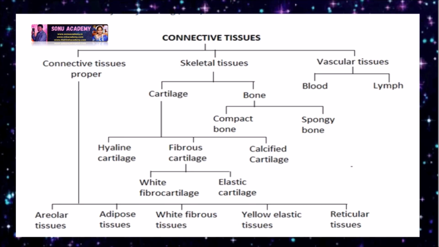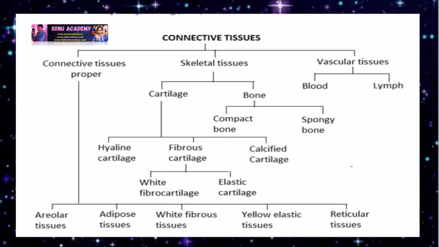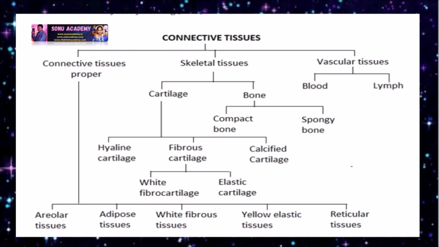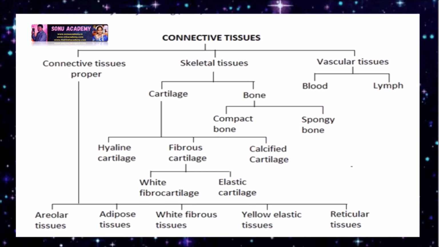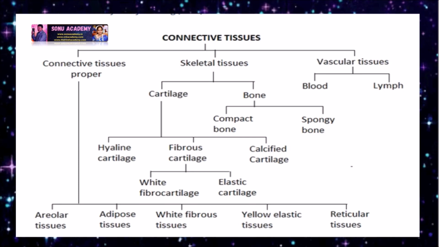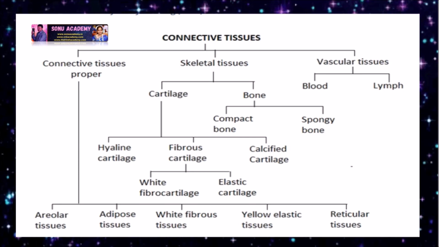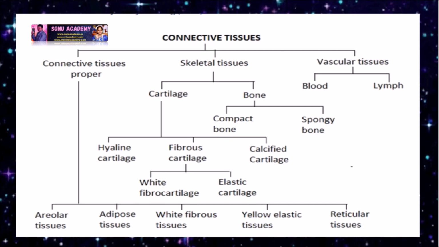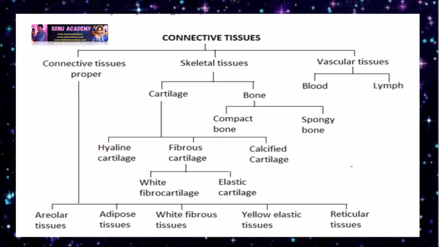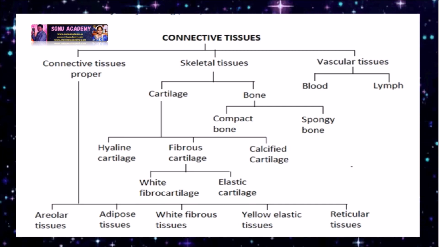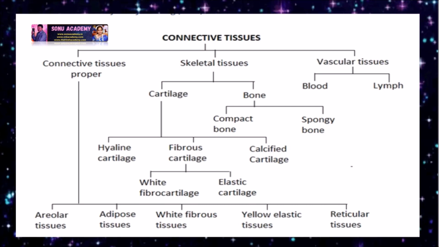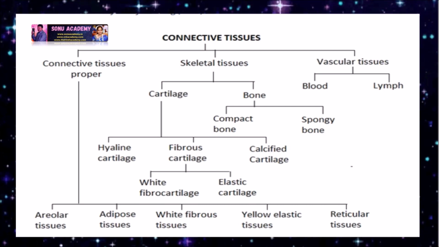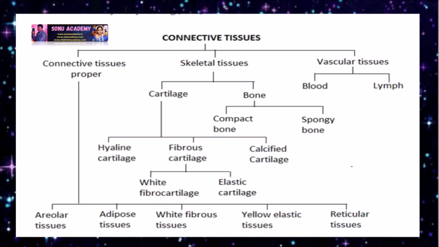Now let us discuss connective tissue. Connective tissue is mainly divided again into three types: one is connective tissues proper, second is skeletal tissues, third is vascular tissue. Coming to the connective tissues proper, it is again divided into areolar tissue, adipose tissue, white fibrous tissue, yellow elastic tissue, reticular tissues. Coming to skeletal system, the tissues are cartilage and bone, as we discussed.